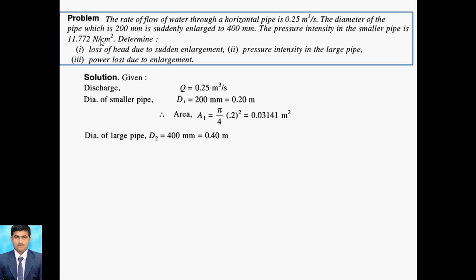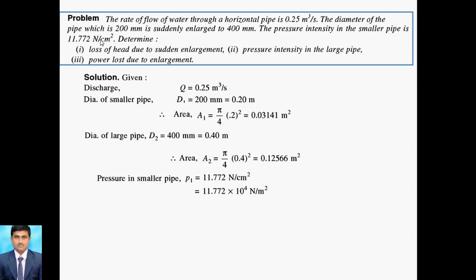Next, the diameter of the large pipe, D2, is 400 mm, which is 0.4 meter. Then the area A2 is equal to pi by 4 D2 square. D2 square means 0.4 squared, giving 0.12566 meter square. So these are the A1 and A2 values. Again we use the continuity equation. The pressure in the smaller pipe, P1, is given as 11.77 times 10 raised to 4, converted to Newton per meter square.